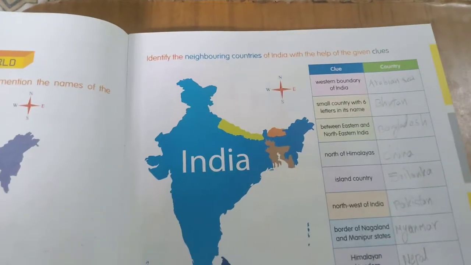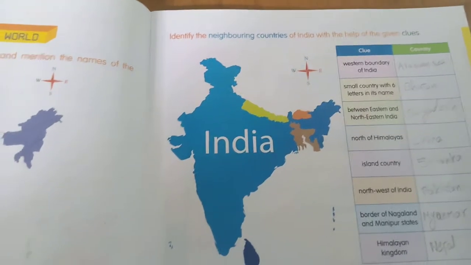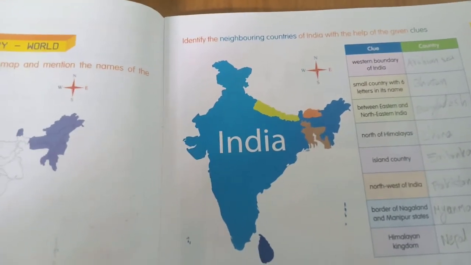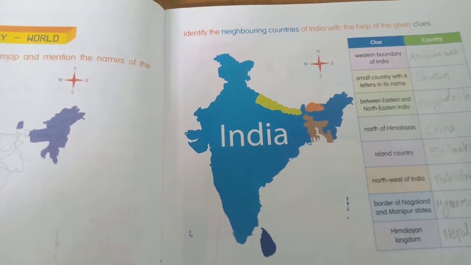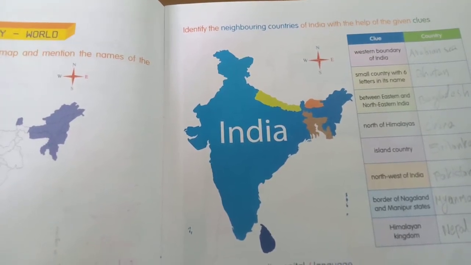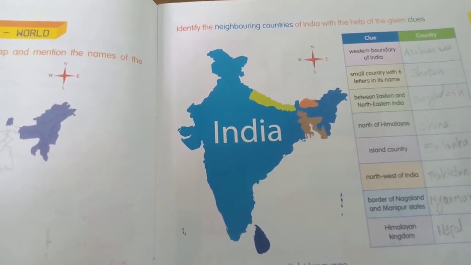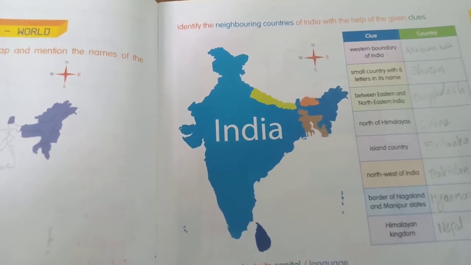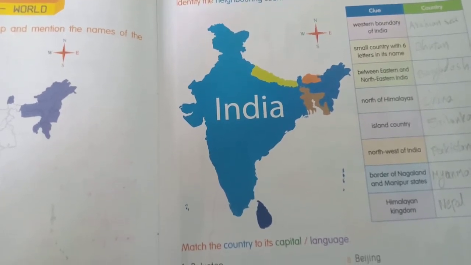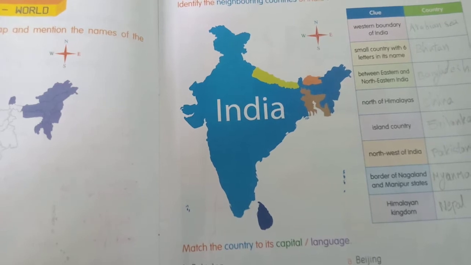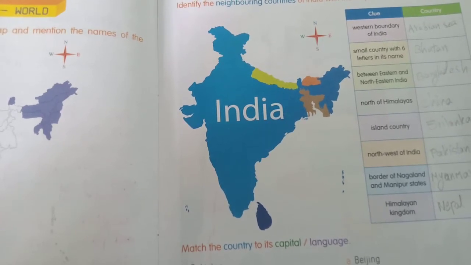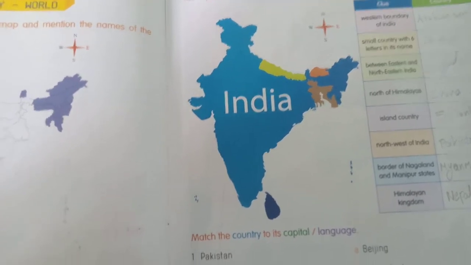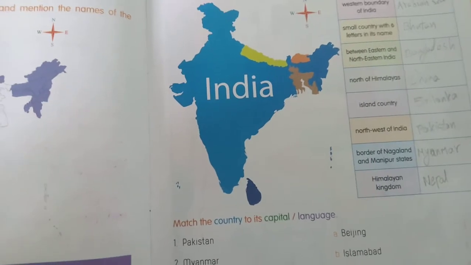In this, which country has 6 letters in its name? Bhutan. Between eastern and northeastern India is Bangladesh. North of the Himalayas is China. Island country means Sri Lanka.